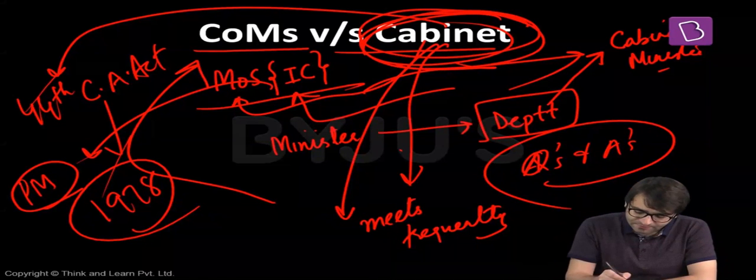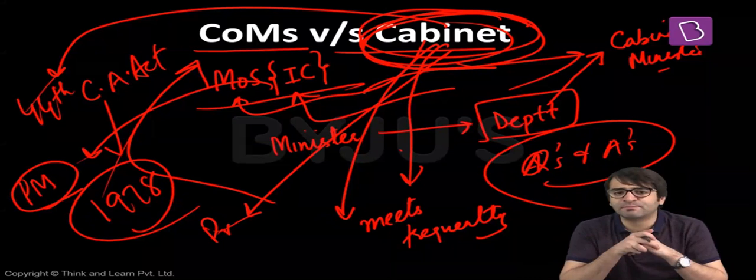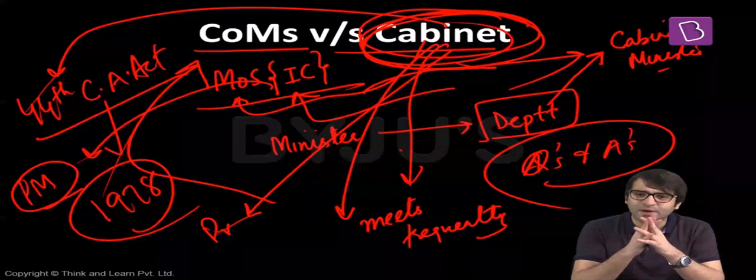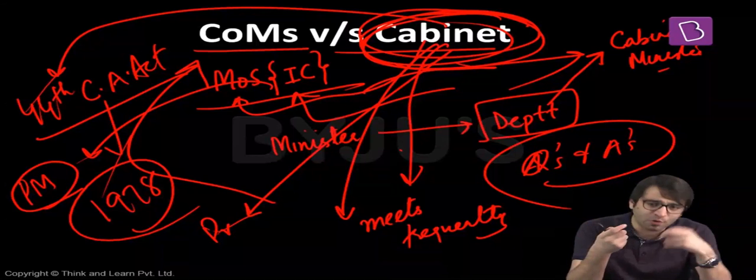So this cabinet will have to give a written advice to the president, and only then the president can impose national emergency in this country. That is what the 44th Amendment talked about. That means the 44th Amendment used the term cabinet for the first time. Otherwise, this cabinet was a convention. The convention that we borrowed from the United Kingdom.